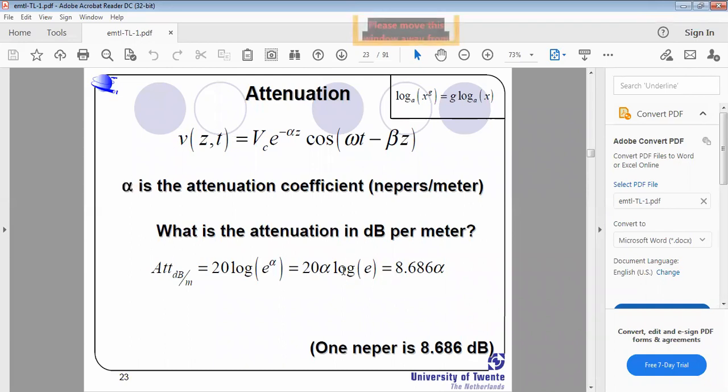What is the value of log e? Some 0.434, right? Into 20, that value comes to 8.686. See here, 1 Neper is 8.686 dB, or 1 dB is 0.115 Napiers, and simply 1 by 8.686, right?